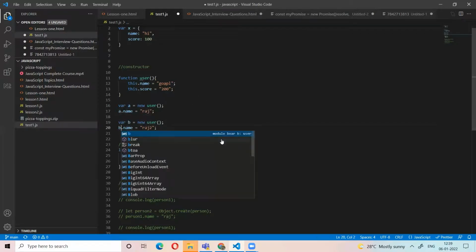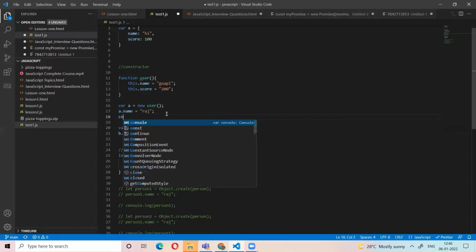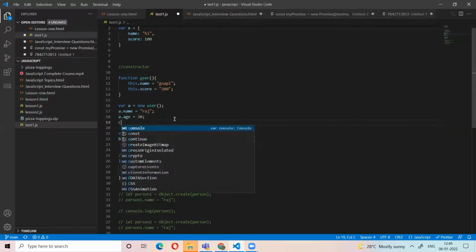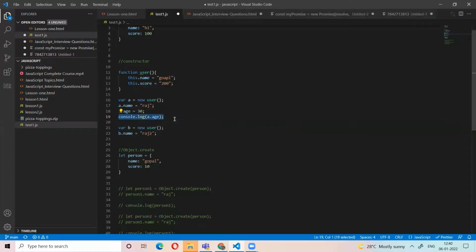We have the user object. You create the two new objects A comma B, which change our values. But see what happened. Now what I'm doing is creating a new property like A dot is equal to 30. Now console dot log of A dot is. Here also I create a new property.